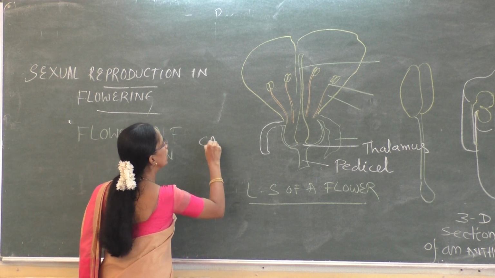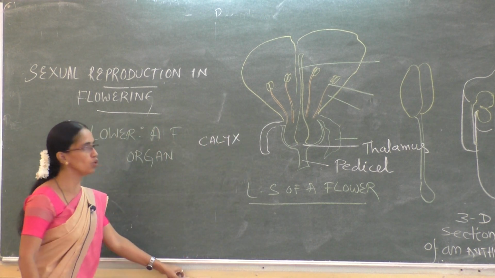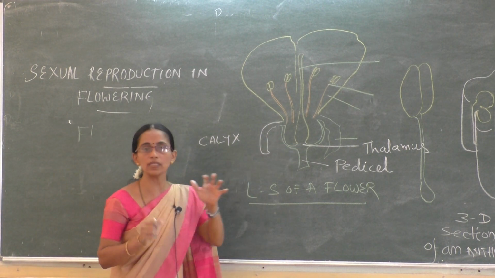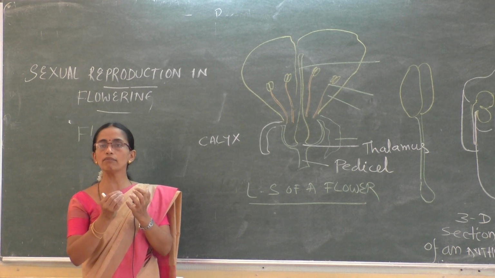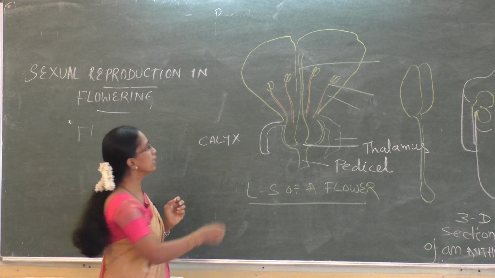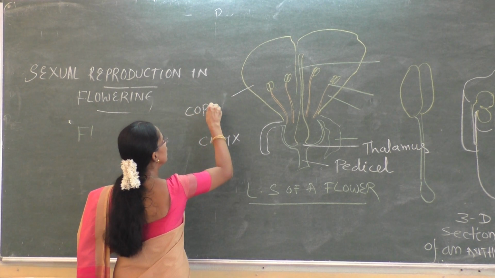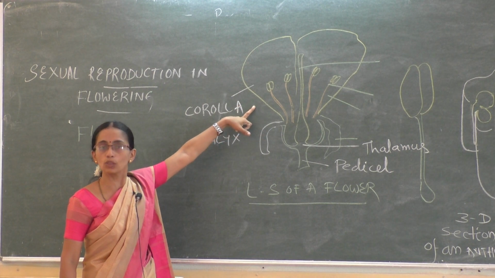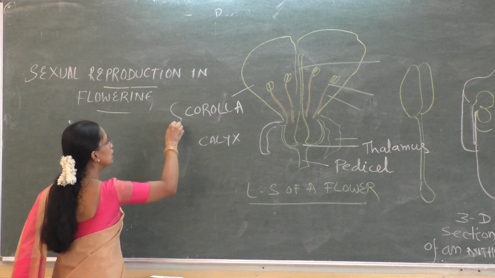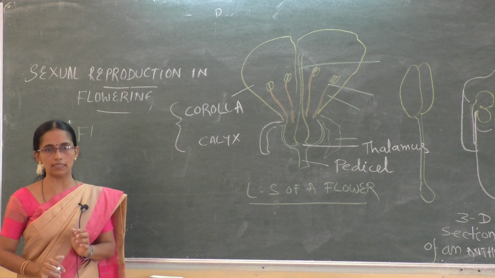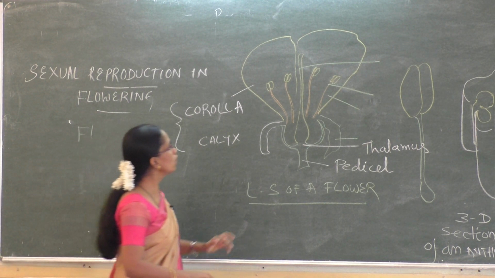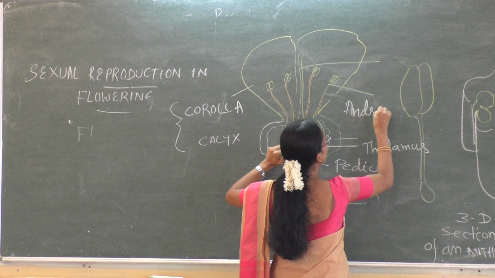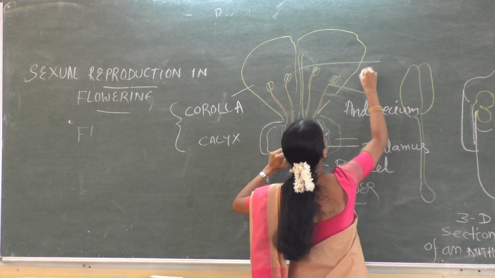The outermost whorl is known as the calyx. The individual units of the calyx are sepals. Next to that is the corolla. The whorl is the corolla, and the individuals are petals. These two are accessory whorls. This is followed by the androecium and the gynoecium.